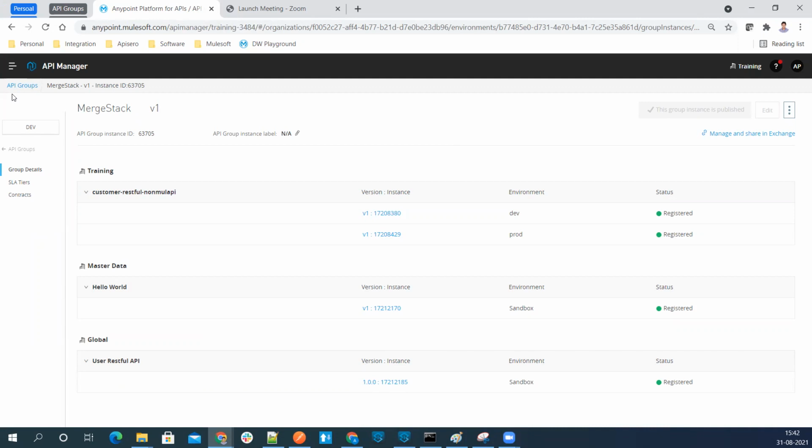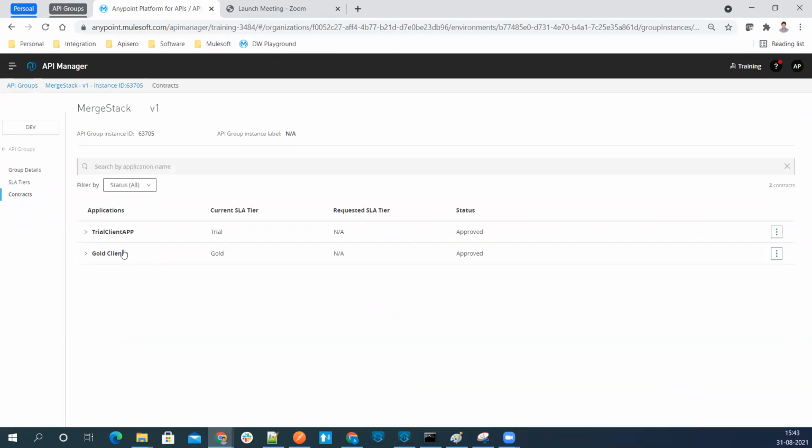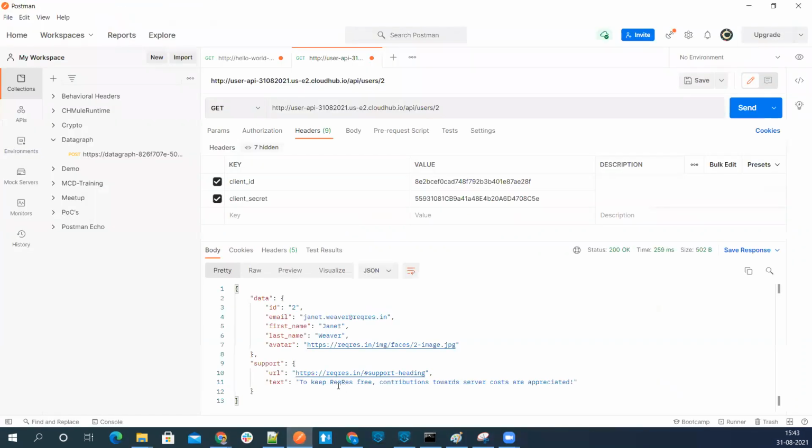From exchange we requested the access, and we could see those contracts, trial client and gold client. Based on the SLA, the number of times we can execute the API is exactly equal to the SLA's configuration.